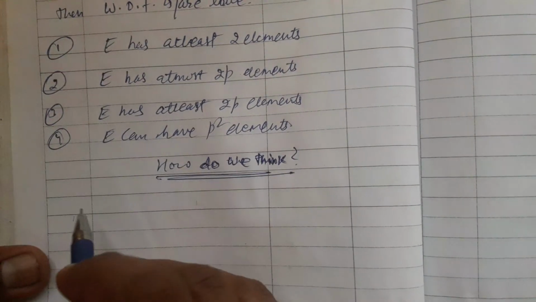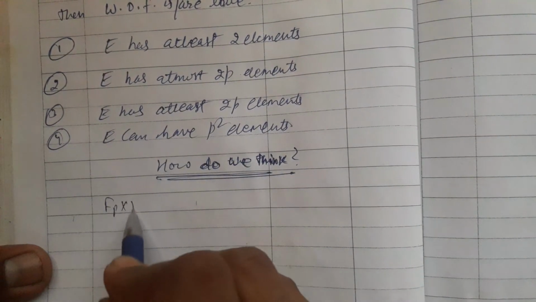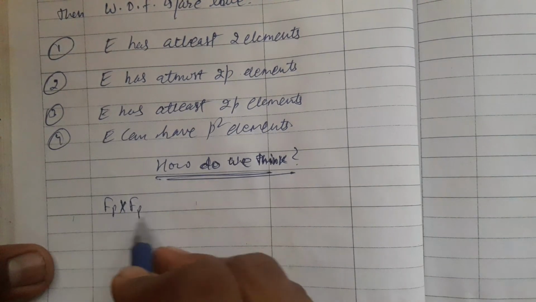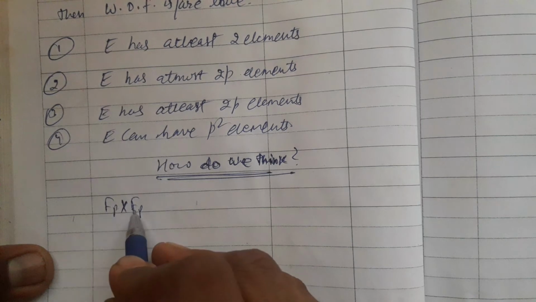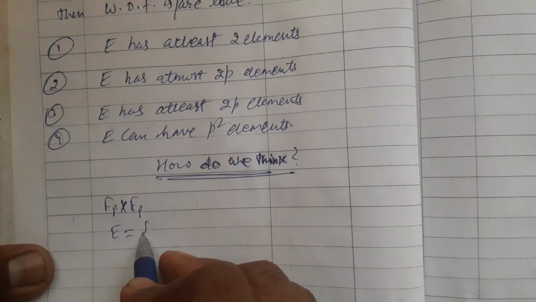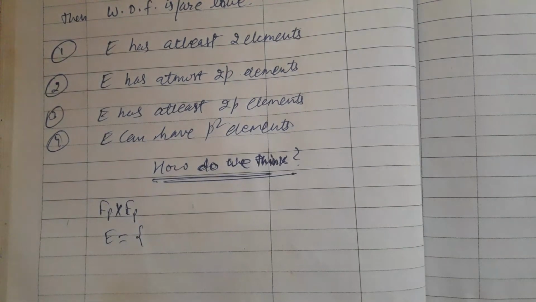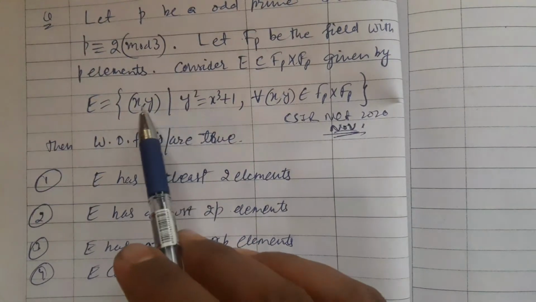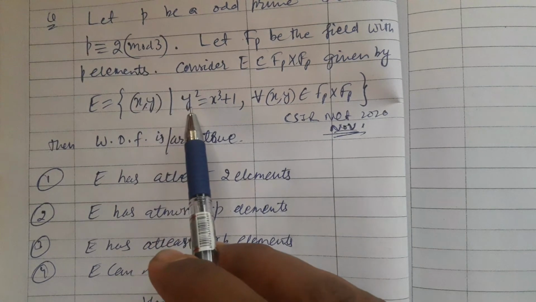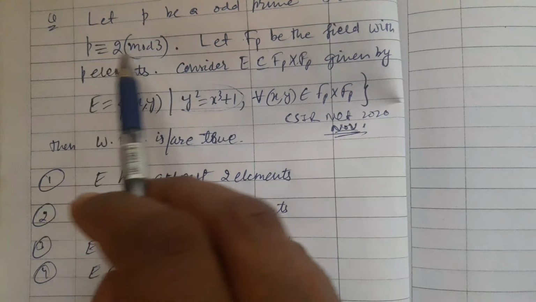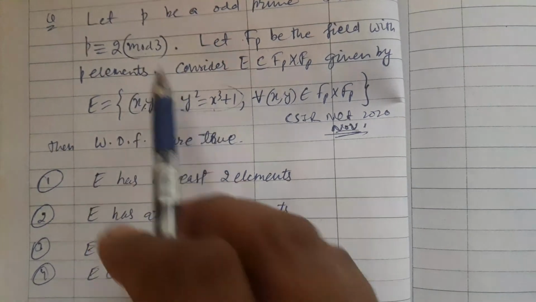Friends, let us construct Fp cross Fp first, since Fp is a field and E is a subset of this. E contains all those elements of Fp cross Fp which satisfy this condition.